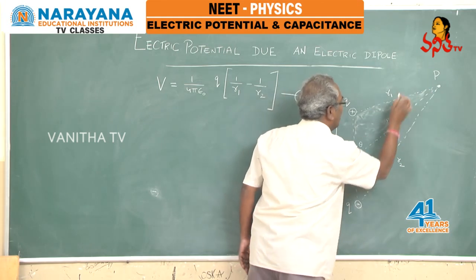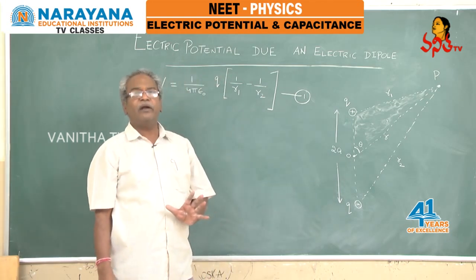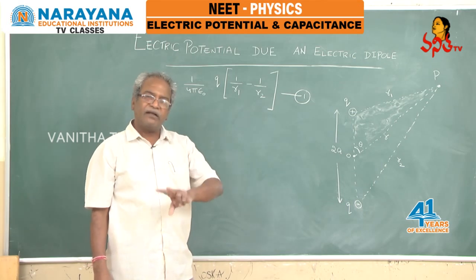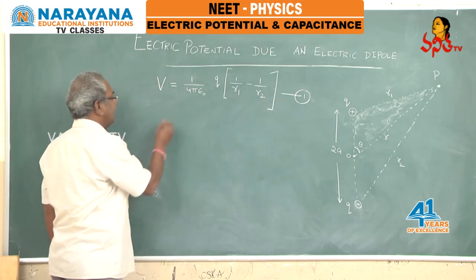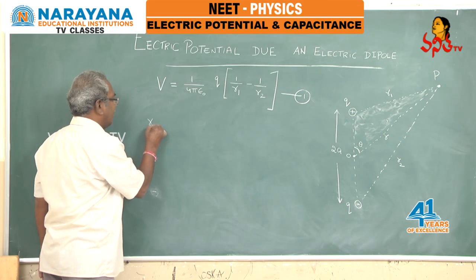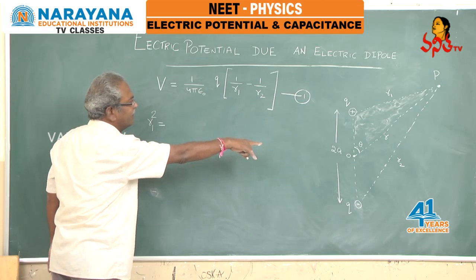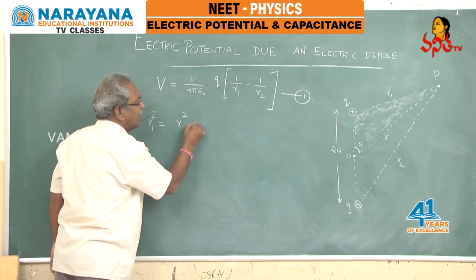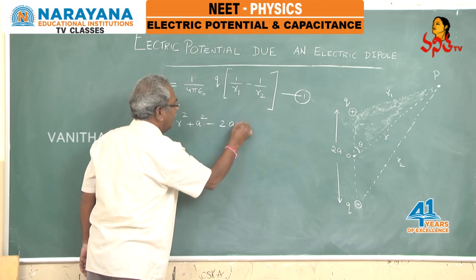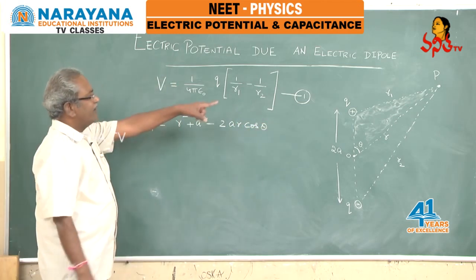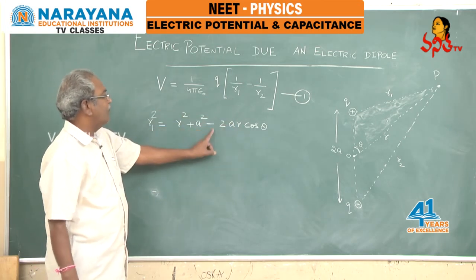There is a rule called the cosine rule. What the cosine rule tells is that we can calculate the length of any side of a triangle in terms of the other lengths and the angle contained between them. So, according to the cosine rule, R1 can be written as, look at it carefully, R1 square equals R square plus A square minus 2AR cos theta. That is, the square of that length equals that square plus this square minus 2AR cos theta.